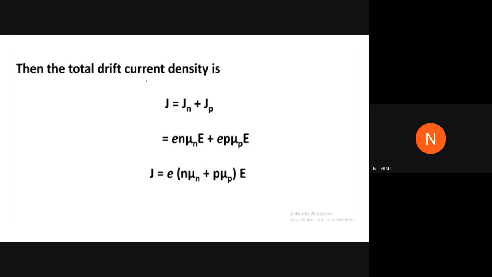So the total drift current density will be the sum of Jn and Jp. We have separately written Jn and Jp. Total drift current density in a material will be equal to Jn plus Jp. You just need to sum that. Q is taken as common, and it is Q into n mu n plus p mu p into E. This is the total drift current density. J is equal to Q into n mu n plus p mu p into E.